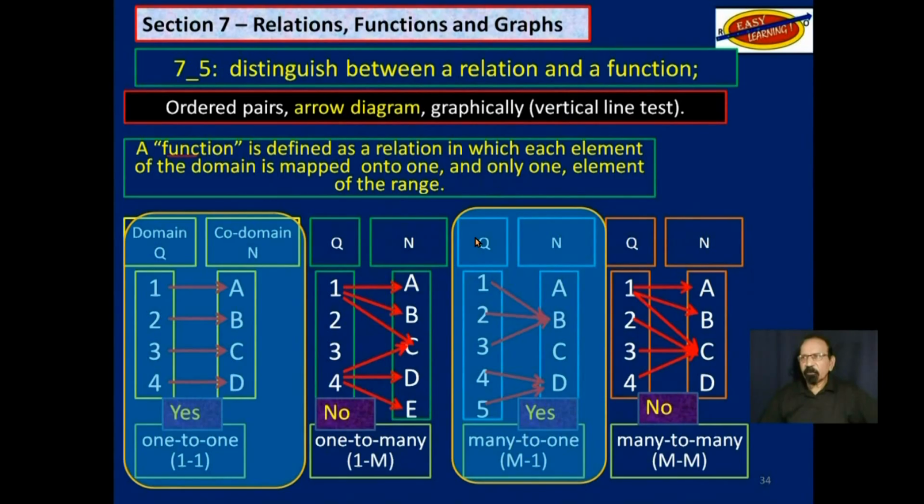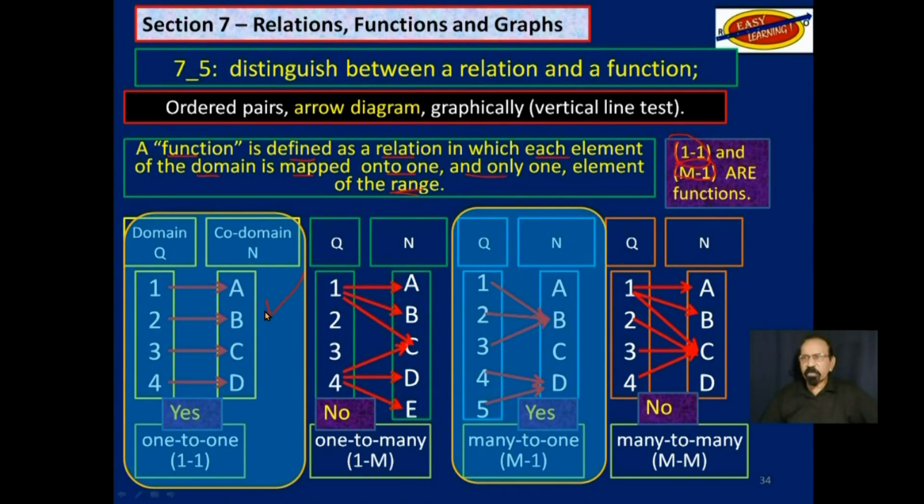So we said that a function is defined as a relation in which each element of the domain is mapped onto one and only one element of the range. So you have one-to-one and many-to-one are functions, if they are also relations.